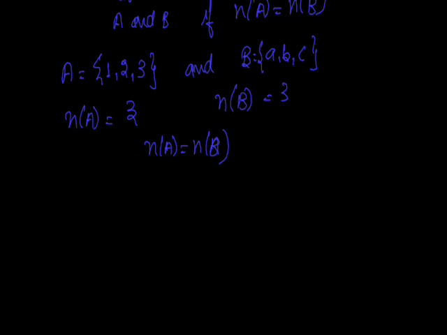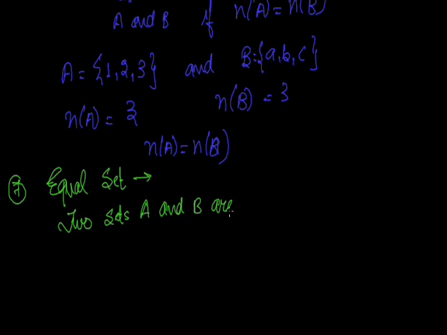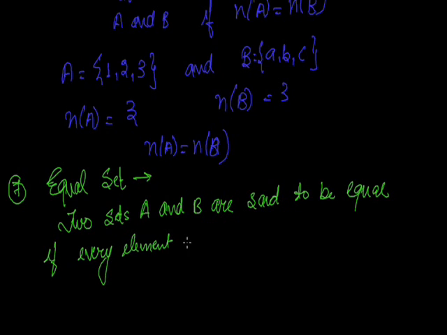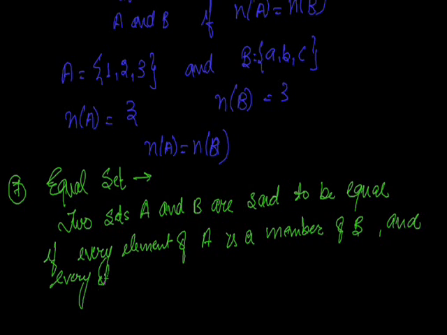What is next? That is equal sets. Equal and equivalent sound like the same thing, but what is equal? Two sets A and B are said to be equal if every element of A is a member of B and every element of B is a member of A. Then they are called equal sets.